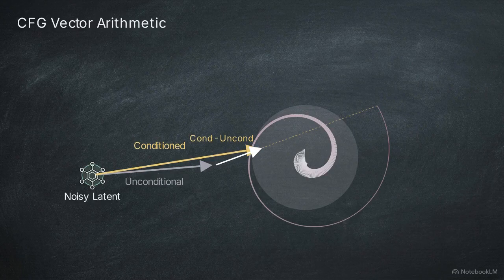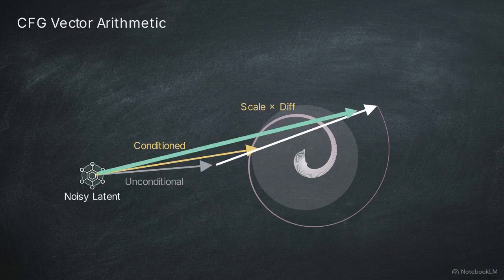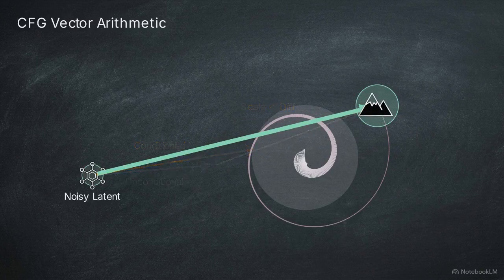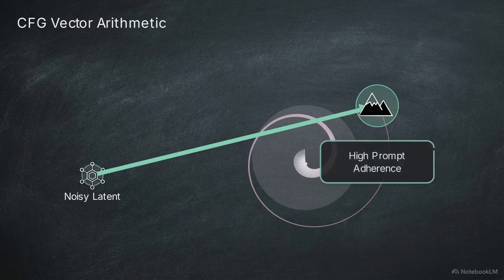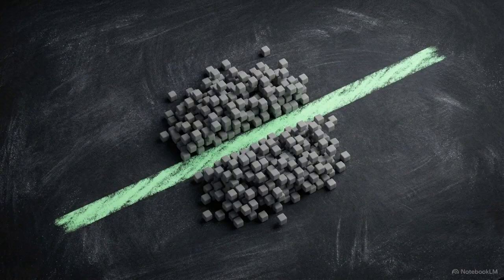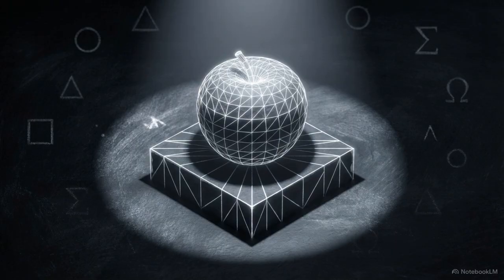CFG executes a specific vector arithmetic. We subtract the gray unconditional vector from the yellow conditioned vector to isolate the exact direction of the text prompt. We multiply that difference by a scale factor and add it back. This yields a massive green vector that completely overpowers the baseline trajectory and locks precisely onto the target geometry. CFG intentionally pushes the denoising trajectory away from safe dataset averages. By scaling up the isolated semantic vector, the system actively sacrifices sample diversity to achieve extreme, uncompromising prompt adherence.